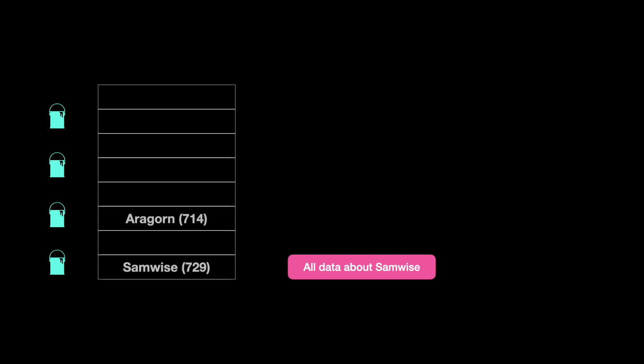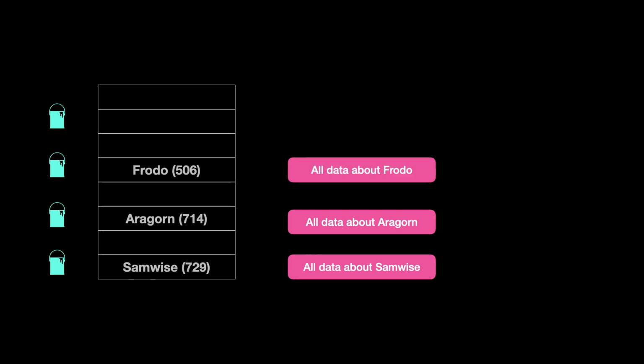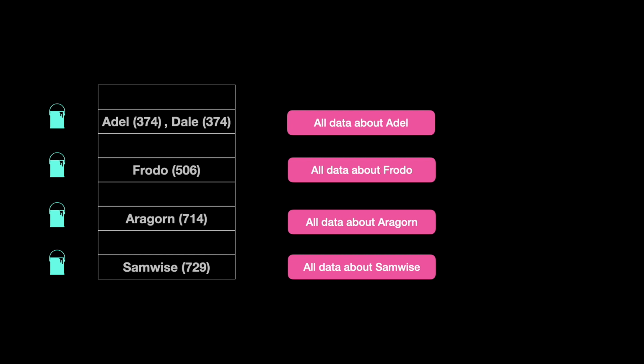Similarly, for Aragorn, we store all the data at cell 714. For Frodo, we store all the data at cell 506. And for Adel, we store all the data at cell 374. But hold on for a second. What if there is another key whose hash value is same as that of an existing key? For example, what if we have a key Dale whose hash value is same as Adel? This, my friends, is called collision.